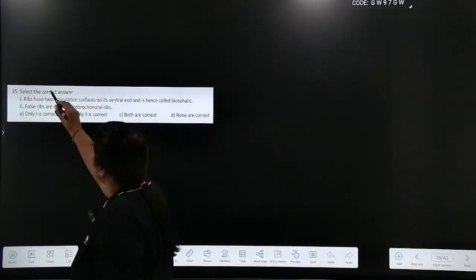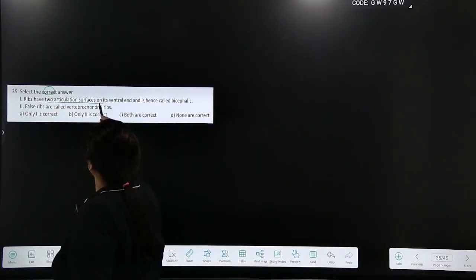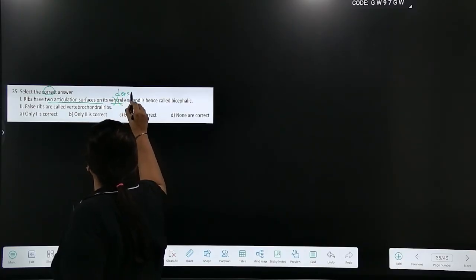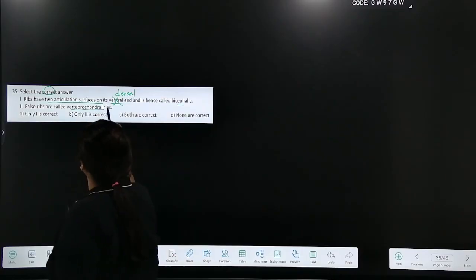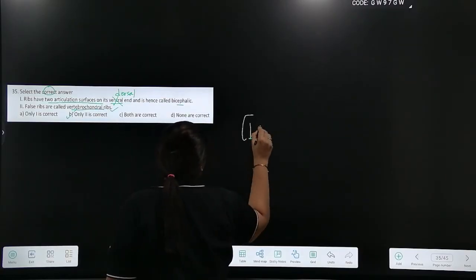Find the correct answer. Ribs have two articulation surfaces on the dorsal end, not the ventral end, and therefore are called bicephalic. False ribs are vertebrochondral ribs. This is correct. So only 2 is correct.